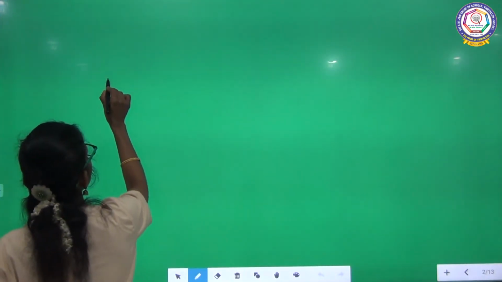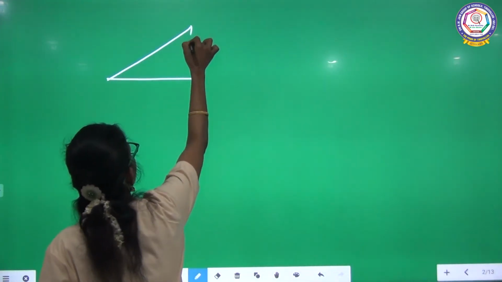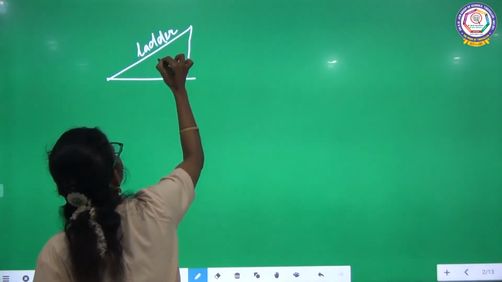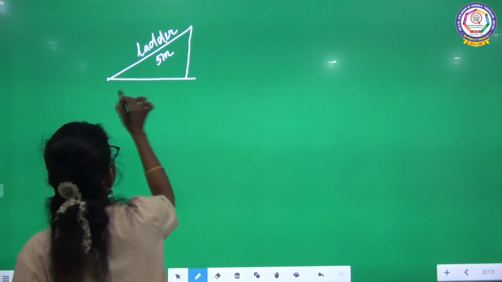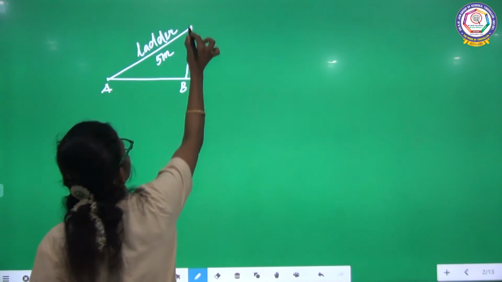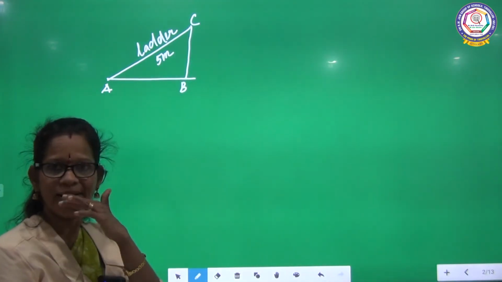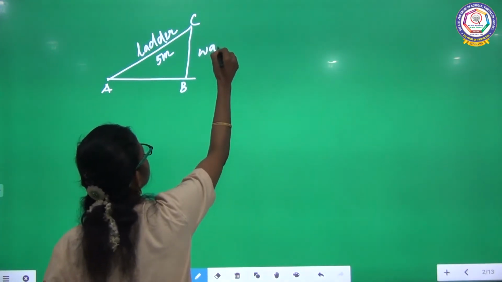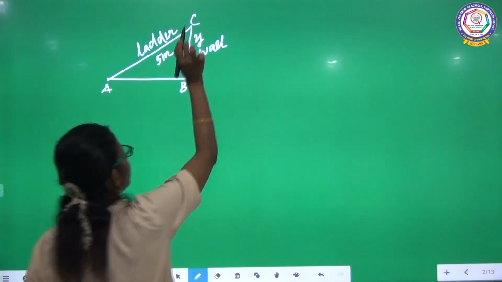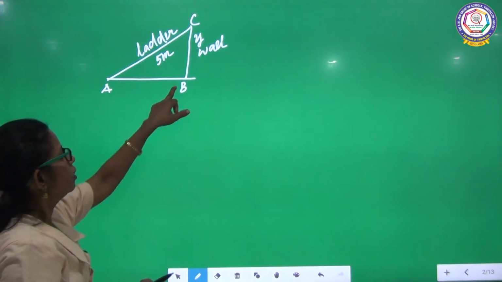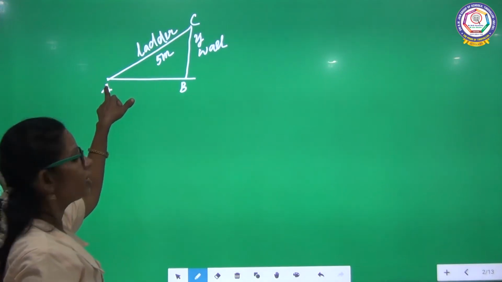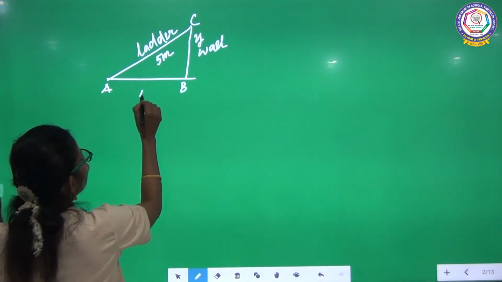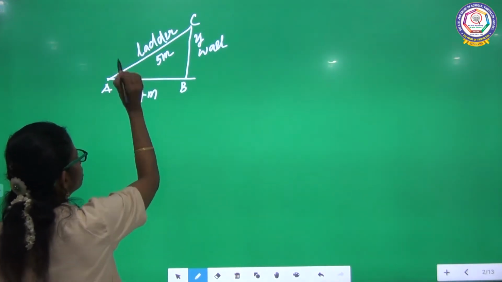Ladder, again I am drawing the figure. This is A, B, C. AC is your ladder, BC is the height of the wall, that you consider as Y. AB is the distance between the ladder and the wall, 4 meter, that you consider as X.